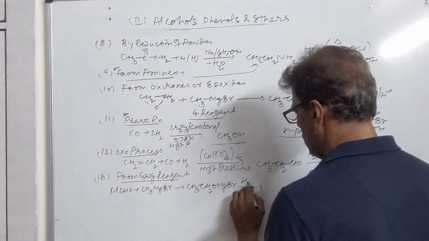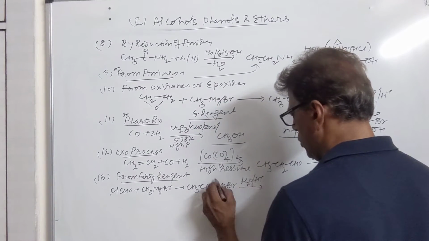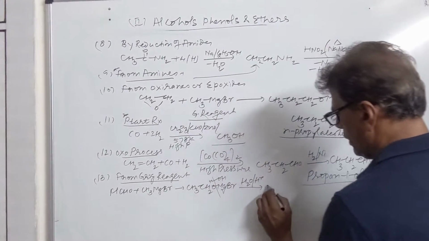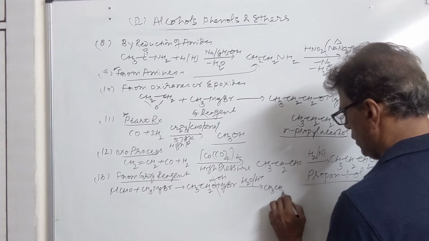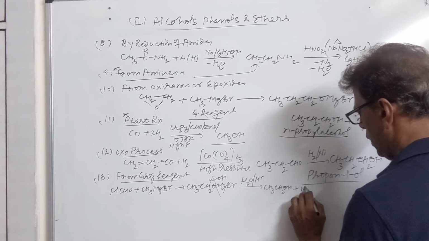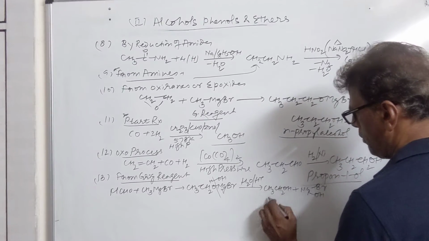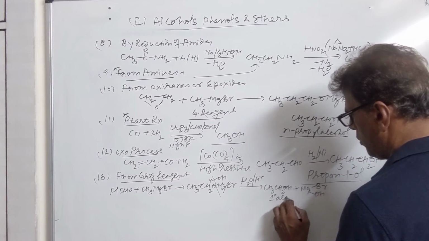This is subjected to acidic hydrolysis. Molecule will break from here, water will break like this. We get CH3CH2OH plus MgBrOH. So this is our primary alcohol we got here.